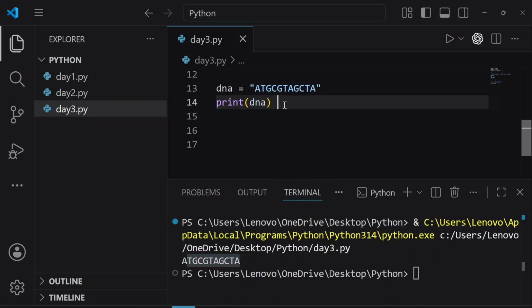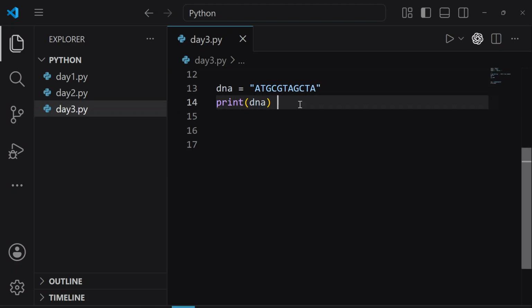Now I said that I don't want to see this entire sequence. I only want to see A here in my terminal. That is what I am saying, that from this entire sequence, I only want to access A. So we are going to do this using something called indexing.